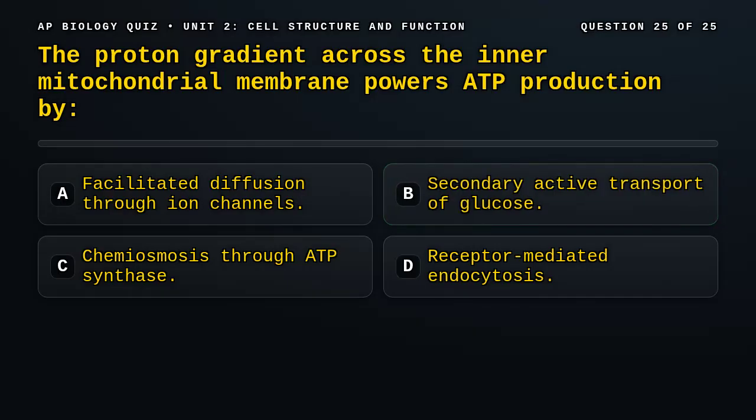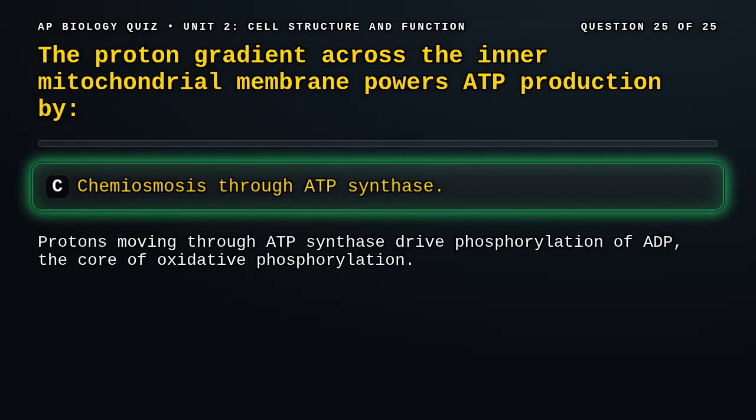Question 25. The proton gradient across the inner mitochondrial membrane powers ATP production by A. Facilitated diffusion through ion channels, B. Secondary active transport of glucose, C. Chemiosmosis through ATP synthase, D. Receptor-mediated endocytosis. Correct answer, C. Protons flow down their electrochemical gradient through ATP synthase, driving phosphorylation of ADP. This coupling is central to cellular respiration.